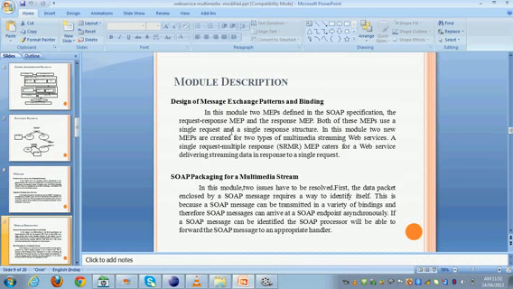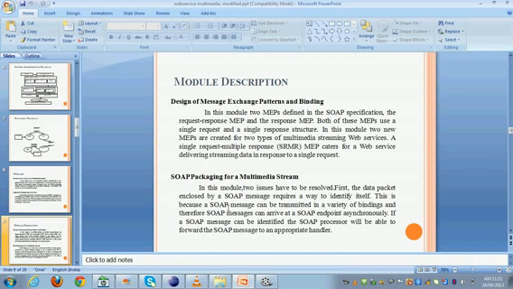In our third module, design of message exchange pattern. Message exchange pattern can be divided into two types, that is a single request and multiple response, and multiple request and multiple response. According to that, the message exchange pattern is created. Our fourth module is SOAP packaging for a multimedia stream.